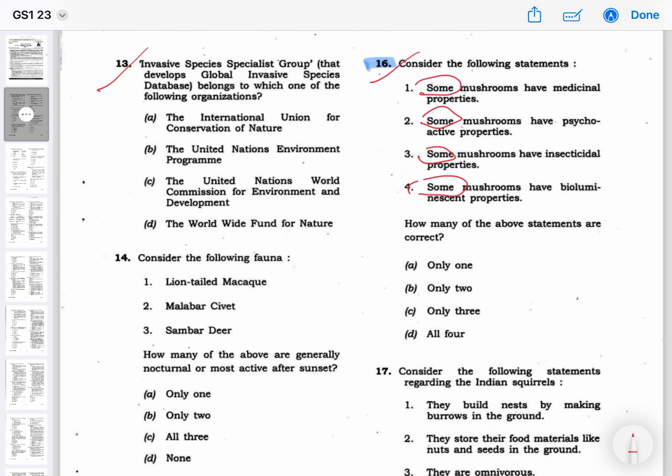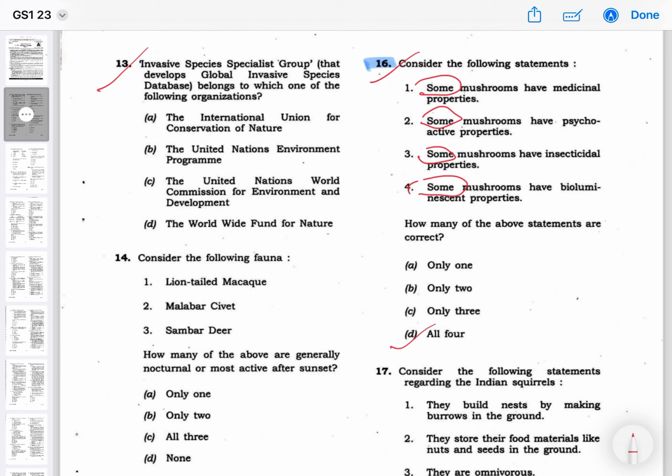So I had actually appeared in this paper last year and I had cleared prelim. So the answer will be all the four statements are correct. And this particular elimination technique is not only applicable to this year, that is 2023, but it was applicable in the last few years also. Questions or statements were like this, and this elimination technique is also working nowadays.